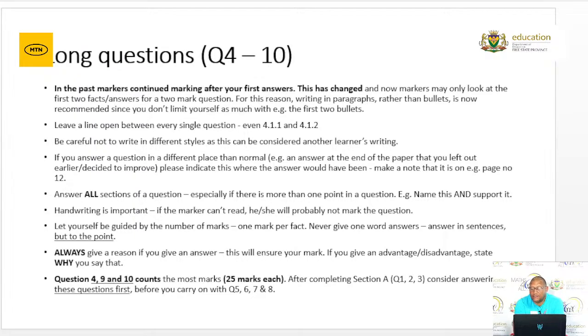Make a note that it is on page number 12. So if, for instance, you skipped question 4.3.2 and you put it on the last page because you did not leave enough space, you can just indicate answer on page number 12 or page number 11, so that the marker can immediately know. Answer all parts of a question, especially if there is more than one point in a question. For example, name this and support it.